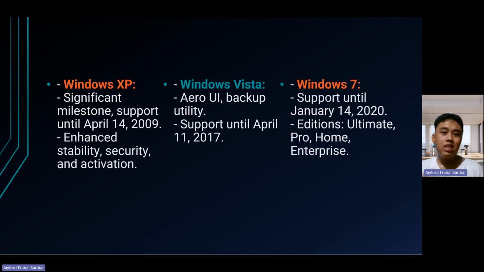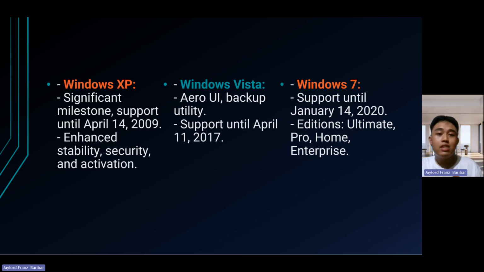Beginning from Windows XP, the system architecture improved from 16-bit to 32-bit/64-bit. Windows XP was supported by Microsoft until April 14, 2009, with the introduction of enhanced stability, security, and product activation.